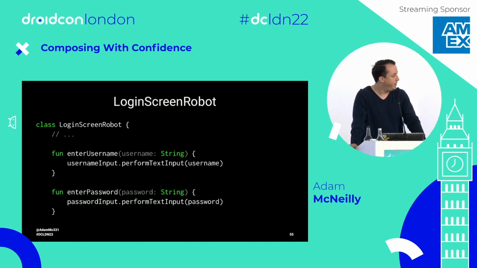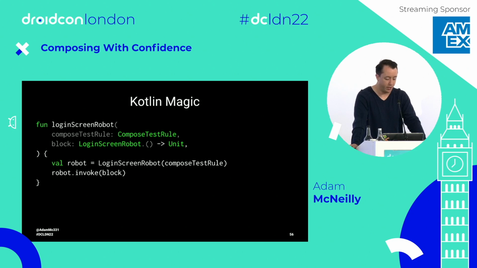And then, brief tangent, but we can look at some Kotlin magic to make this really nice to work with. Let's make a function called loginScreenRobot that takes our compose test rule and then some block of actions that we perform on a login screen robot. And then what we're going to do is create the robot and then invoke those actions.